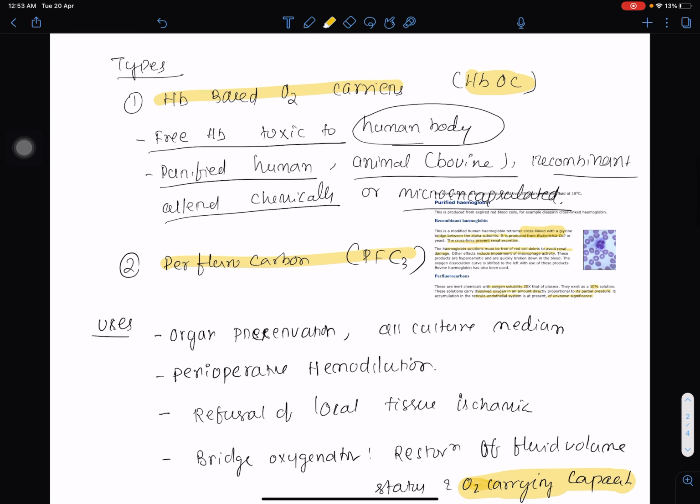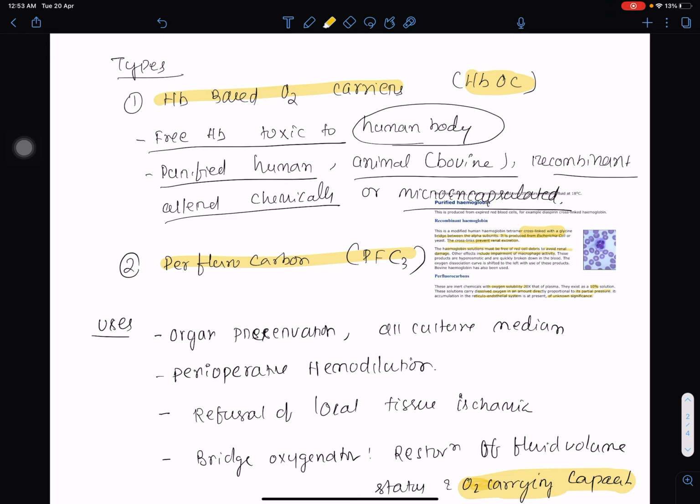There are two types of oxygen carriers, hemoglobin based oxygen carriers and perfluorocarbons. These are two vast topics that have to be discussed later, but in this short note you just have to mention the names. What are the HbOC? Actually these are modified hemoglobins.